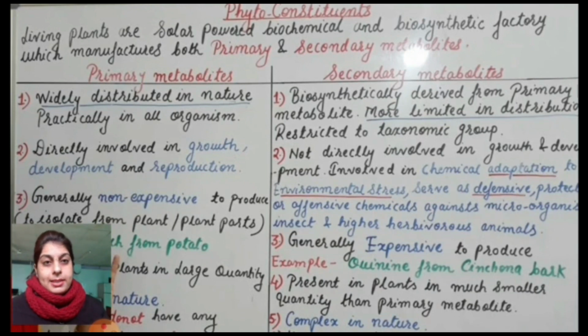Primary metabolites are simple in nature, while the secondary metabolites are complex in nature. Primary metabolites include starch from the potato, starch from the rice. These all have primary metabolites. Primary metabolites are non-expensive in nature because they can easily be isolated and can be used for various purposes. But secondary metabolites are difficult to process and obtain, because they include so many steps and processes to obtain and isolate.